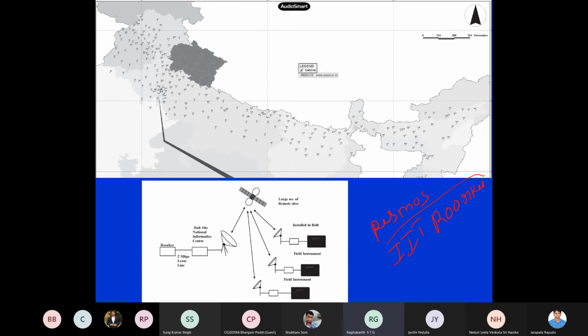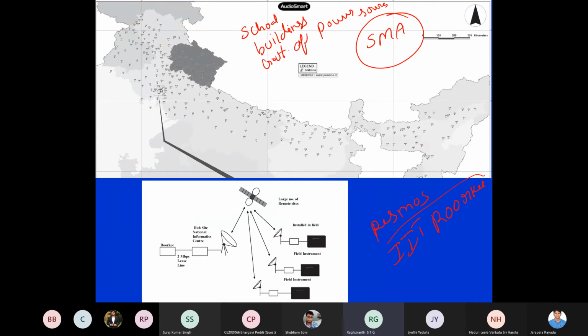Nowadays, the internet has come, and it is very easy. So where do they install this type of instruments? Which buildings will have these instruments? If you want to install these instruments, you should have a power source, and then a satellite link or internet and other things also have to be there. So they have installed all these instruments in government school buildings, or some type of government offices, say the passport office, where they will have a power supply and some security. So they have put up all these instruments.